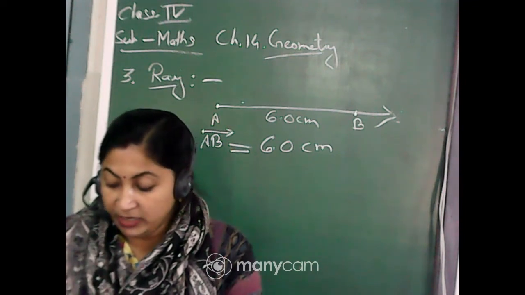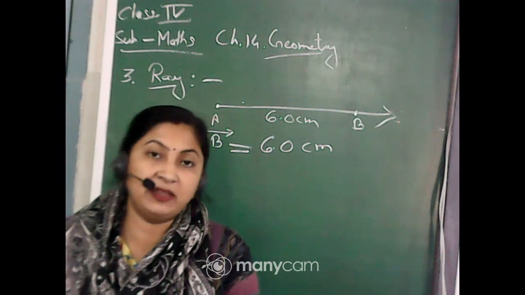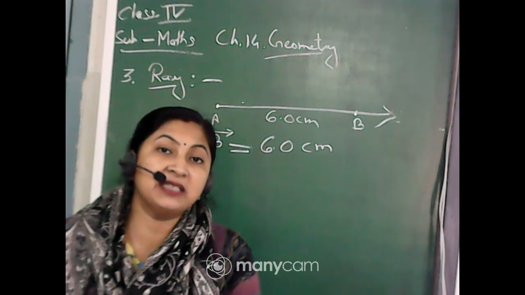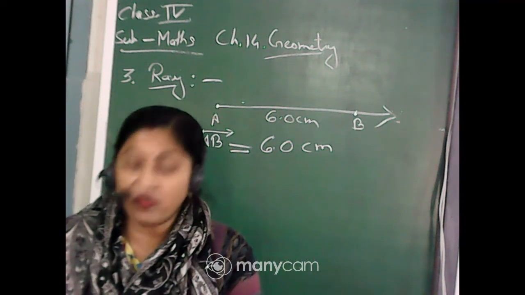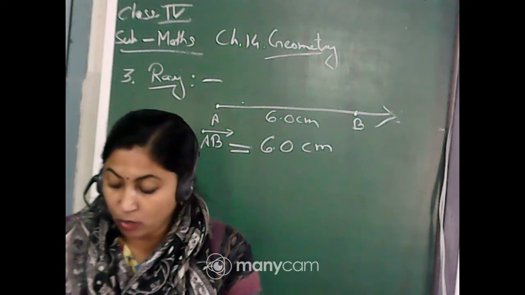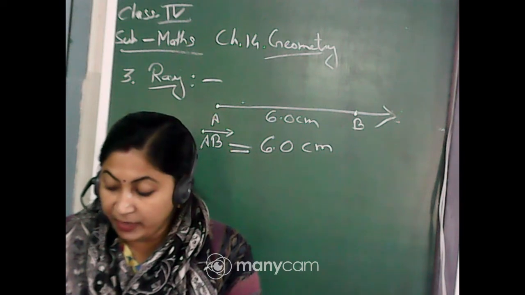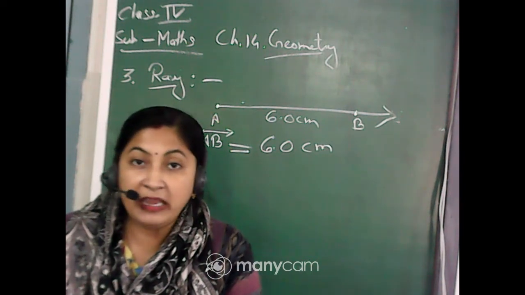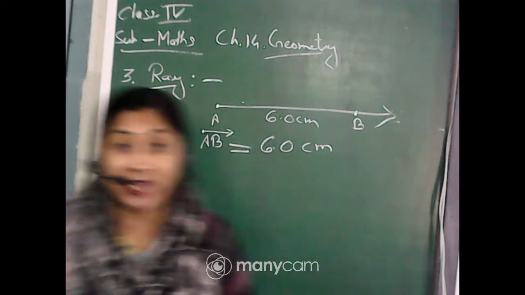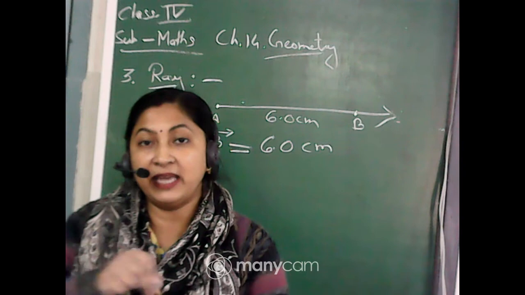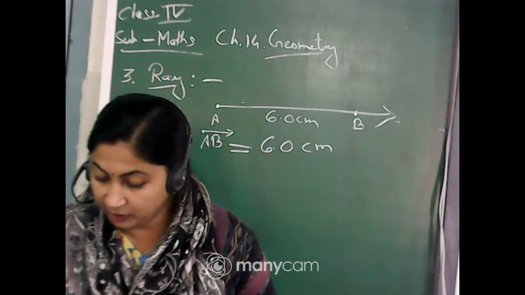Suppose here it is given, draw a line segment of length 4.8 centimeter. That means 4 centimeter and 8 millimeter. So 8 means you have to count 8 small divisions, and you will start from zero. Look at the picture, the last one. It is starting from 0 and ending at point B, which is 4.8, very close to 5, but you have to properly count the small divisions up to 8. Only up to that you will mark, and then you will make a straight line with the help of the scale. Clear?